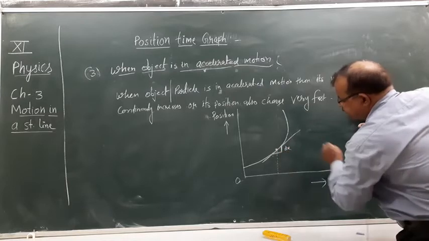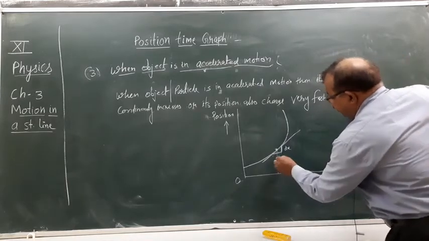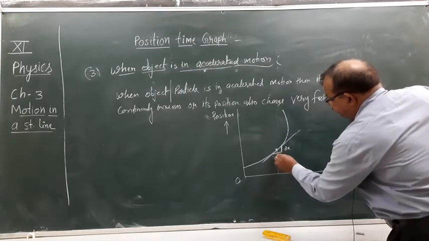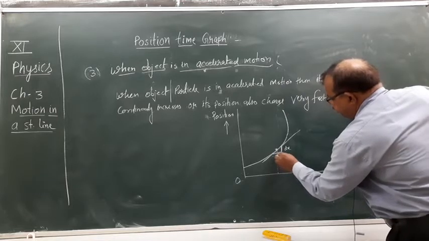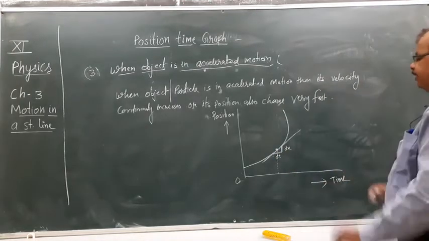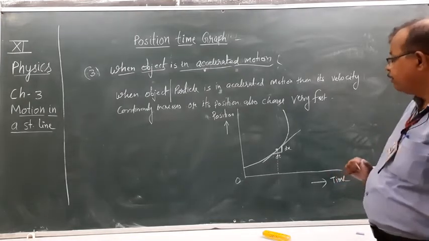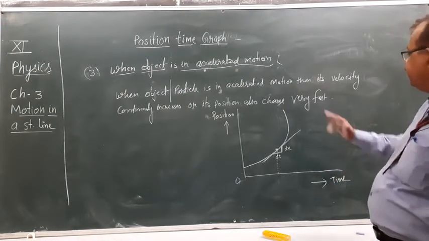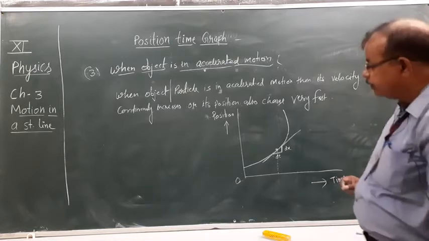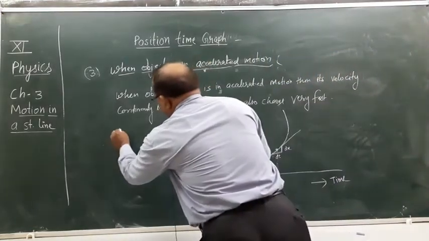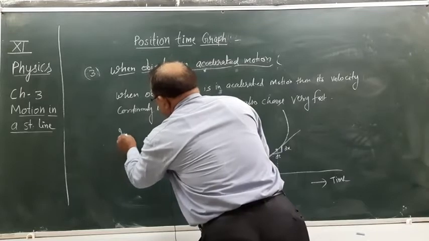This is dx, position, and this is dt, a small change in time. Actually in this situation the graph is a parabola because position is changed very fast.